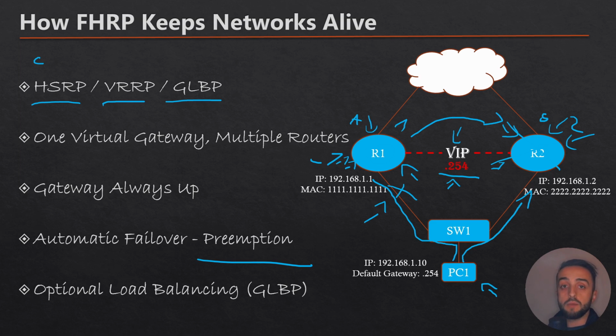So without preemption, this one needs to wait to take its old role back again. But with preemption enabled, which in the case of HSRP you need to configure yourself, when router one goes down and then comes back after the outage recovery process, it is going to take the main role fast, immediately.